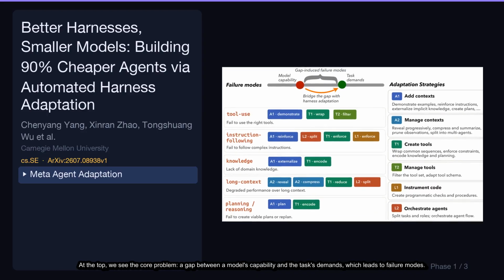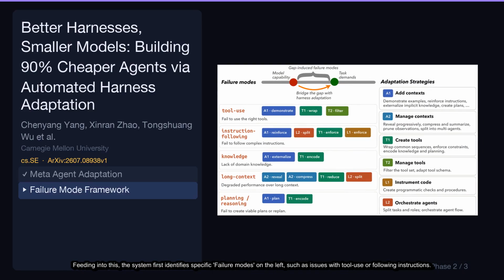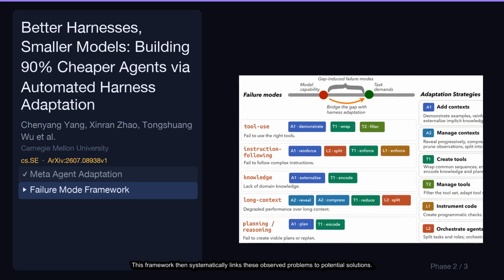At the top, we see the core problem, a gap between a model's capability and the task demands, which leads to failure modes. Our approach is to bridge the gap with harness adaptation, using a meta agent to automatically customize the setup for a small model. Feeding into this, the system first identifies specific failure modes on the left, such as issues with tool use or following instructions. This framework then systematically links these observed problems to potential solutions.